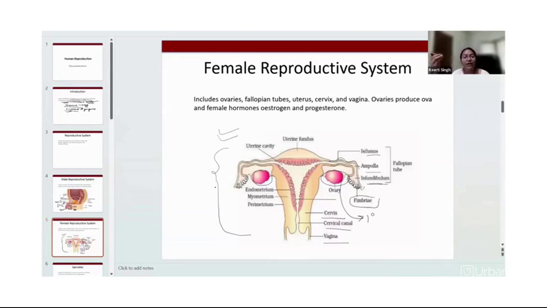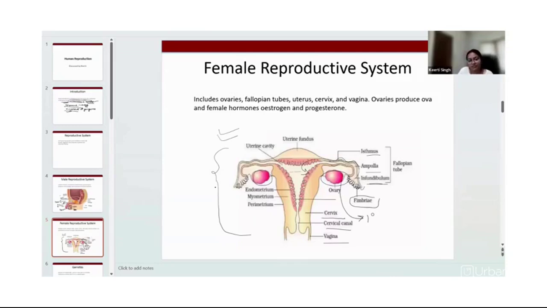You already know that we as women release one ovum once a month, which leads to a cycle known as menstruation cycle. So from each ovary, alternatively, one ovum is ejected, and this is collected by fimbriae. It will travel through this tube and ultimately will reach into the uterine cavity.